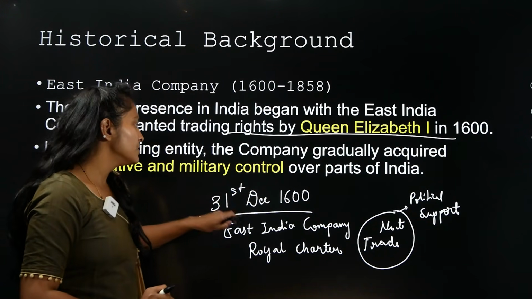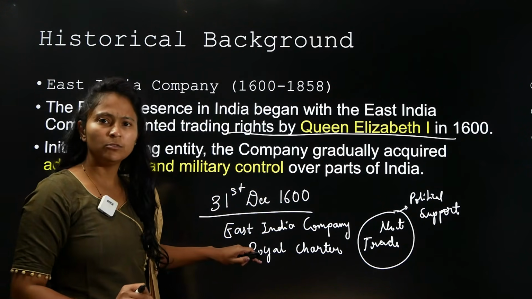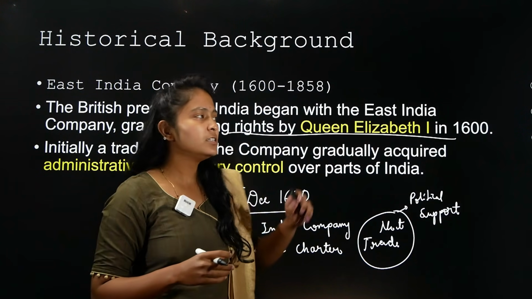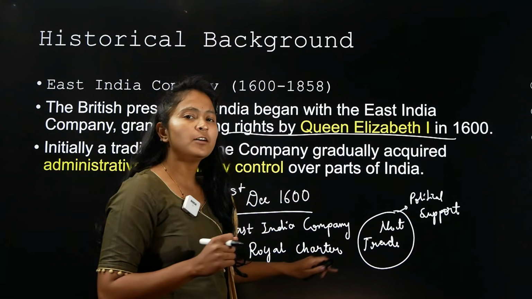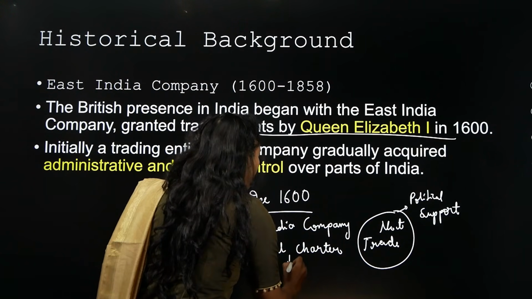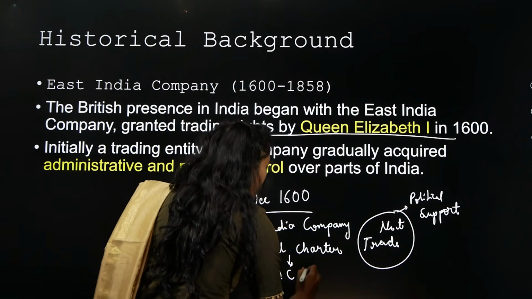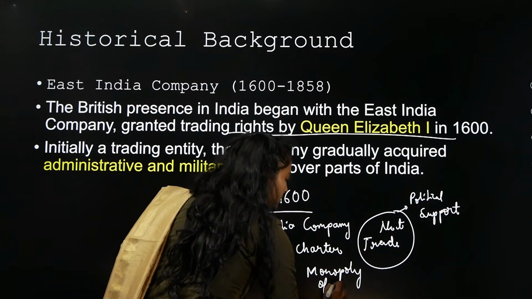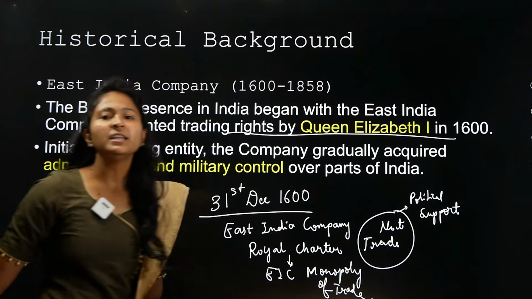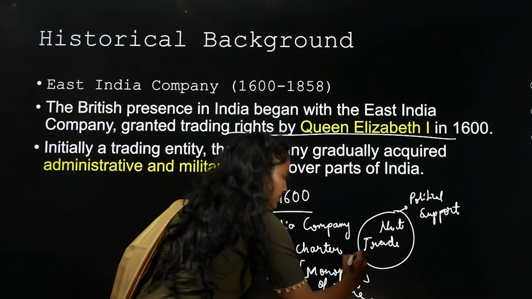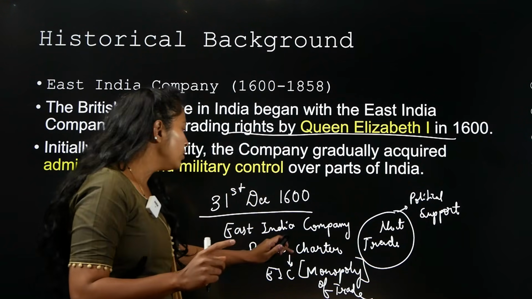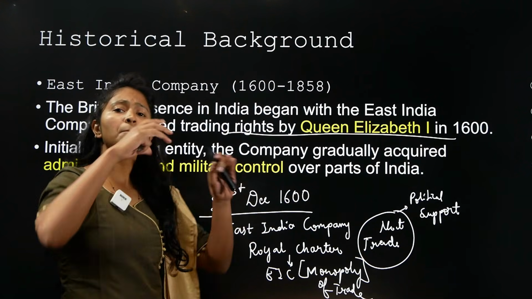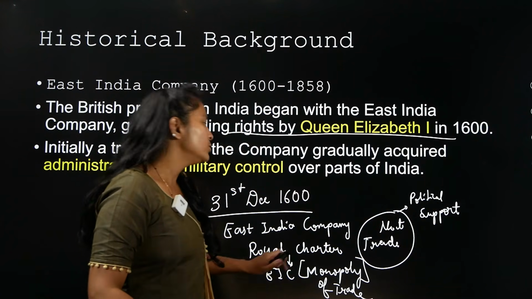So what happens here is, on 31st December 1600, a set of people say that we want to form a company, that is the British East India Company. They go to Queen Elizabeth I. She said, okay, we will give you permission, and the Royal Charter will be given. And from this Royal Charter, the East India Company has a monopoly of what? Trade. Please understand the meaning of monopoly here. Mono means what? Only one person. Monopoly of trade means only the East India Company can do trade in India. No other companies can come into India. This is what basically was the Royal Charter.